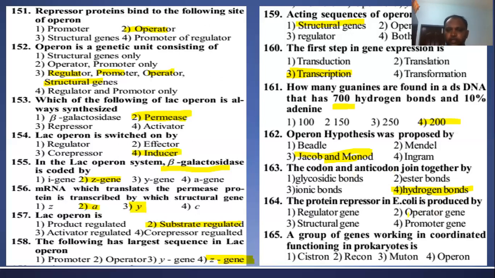The protein repressor in E. coli is produced by which one? Repressor protein is produced by the regulator gene. Next, a group of genes working in coordinated function in prokaryotes is together called an operon, because the term operon is applicable only to prokaryotic genes, not to eukaryotes, right?